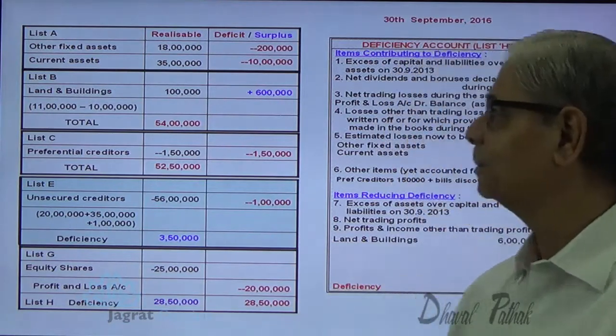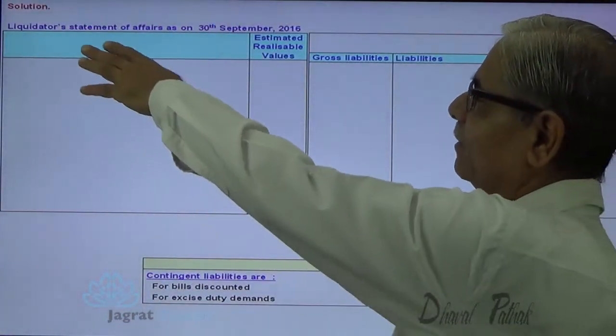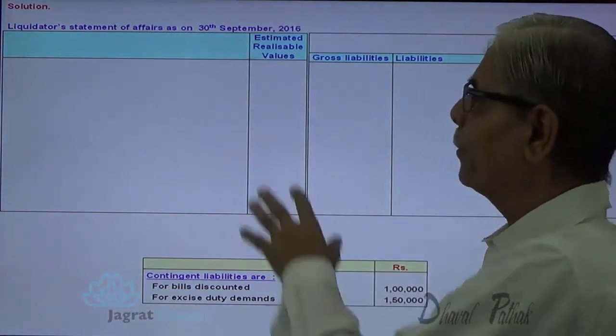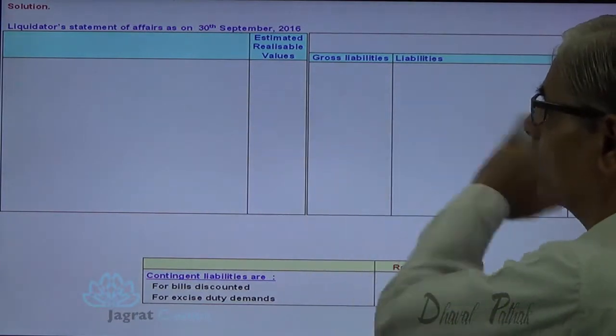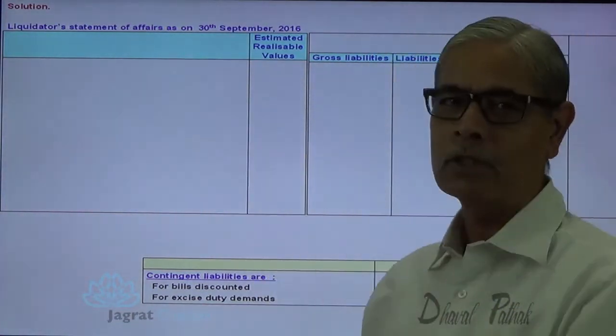Now let me start. So remember one thing, this is a liquidator's statement of affairs as on 30th September 2016. This is continuous one, these are not just opposite to each other. It is for my convenience that I have recorded them just opposite to each other.